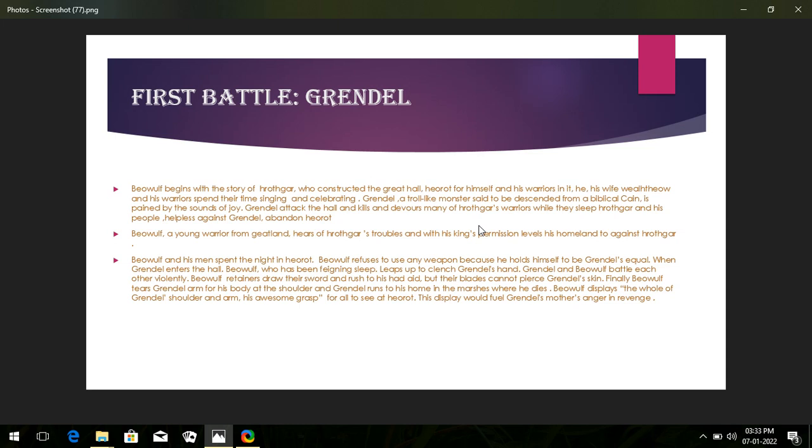And apart from this, he attacked Hrothgar's warriors while they slept. Hrothgar and his people were helpless against Grendel, and abandoned Heorot. They leave Heorot.